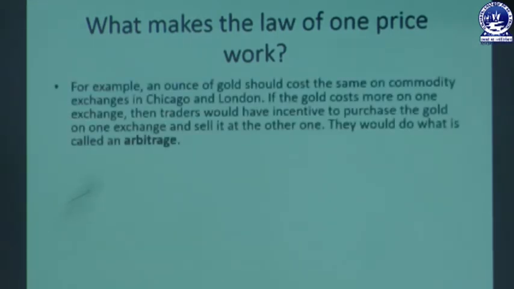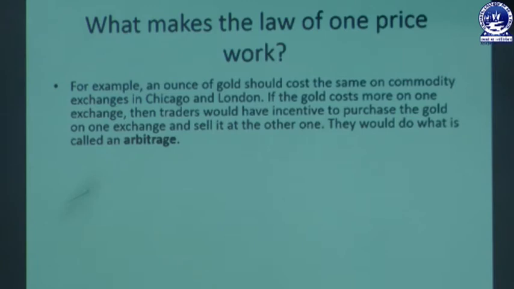So for example, an ounce of gold should cost the same on the commodity exchange in Chicago and London. If the gold costs more on one exchange, then traders would have an incentive to purchase the gold on one exchange and sell it at the other. They should do that, which is called arbitrage, we know. So when there is a difference in the same commodity of the same quality and quantity between one market and another, then the arbitrageur will definitely trade on that and make profit out of that.